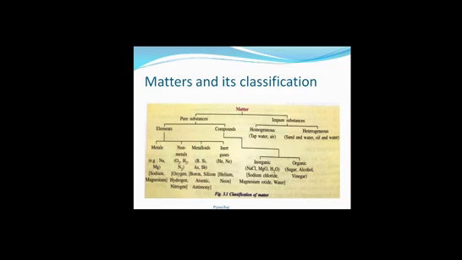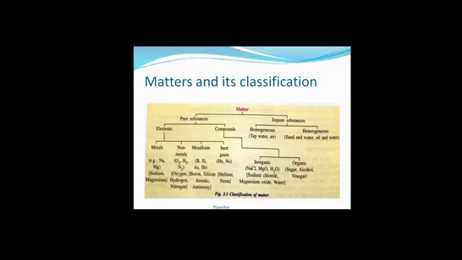Matter and its classification. So you know what is matter: anything which will occupy some space and which is having some mass, those are called matter. So matter can be classified into pure substances and impure substances. So pure substances are those substances which are having only one type of particle in it, okay, and these are homogeneous. Pure substances will be homogeneous always.